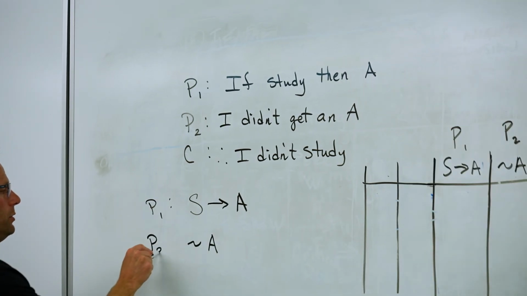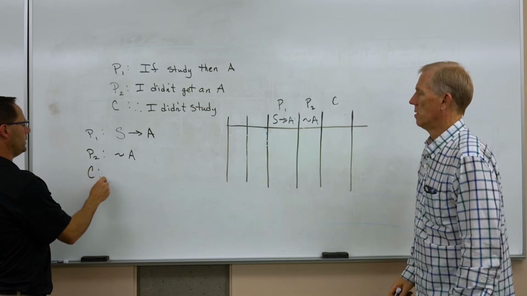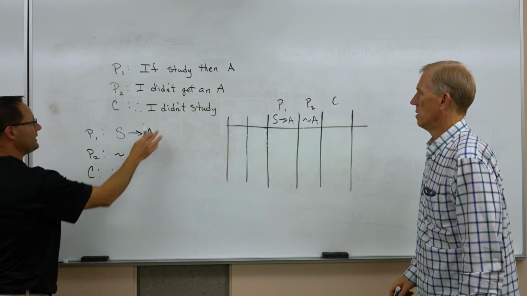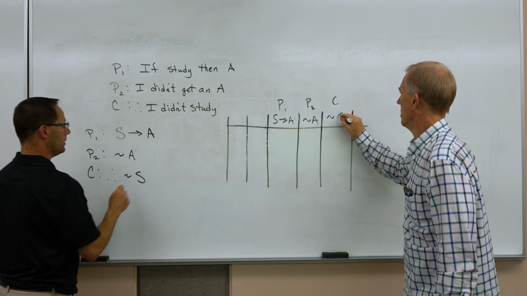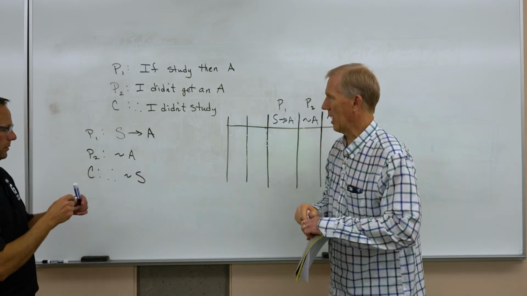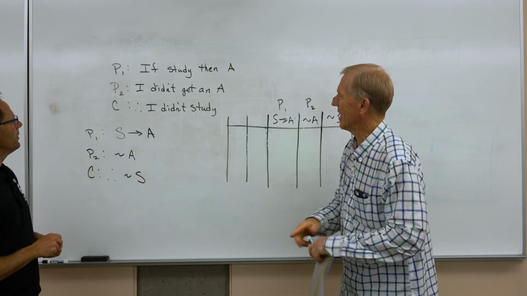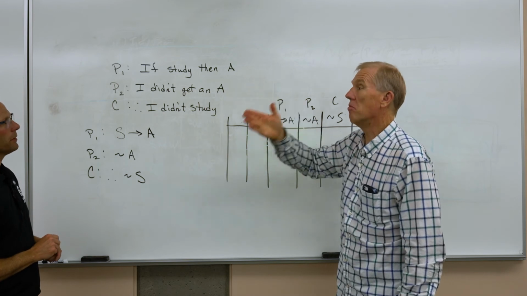Premise 2 is I did not get an A. And the conclusion is, therefore, I didn't study. That would be not S. Should we do the intuition test again? What do you guys think? Does this seem valid to you?